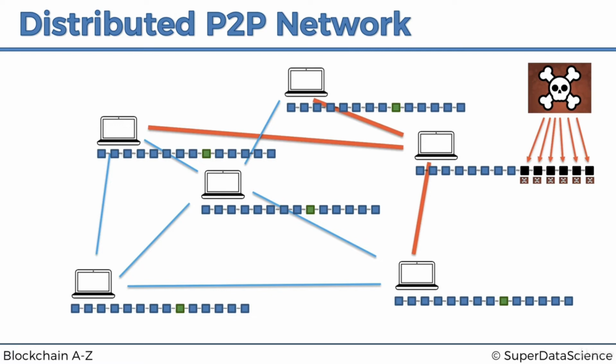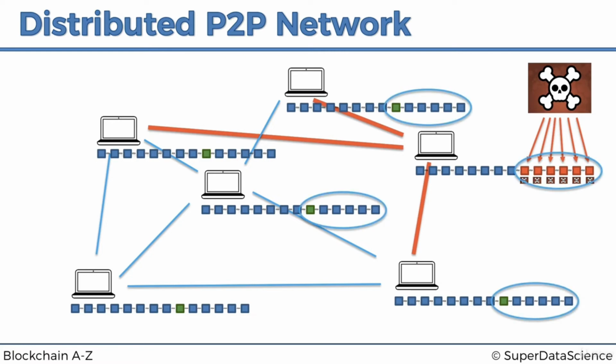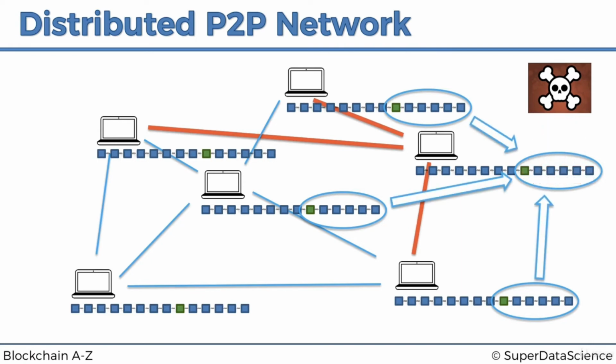And that blockchain on the right, the blockchain which was hacked, will notice that it is in the minority, that the majority of blockchains around it are in consensus, like they have the same blockchain, which is different to the one it has. And that means it will understand that it's been hacked, and what will happen automatically is that we'll see that these values are different, and these values will be copied over.